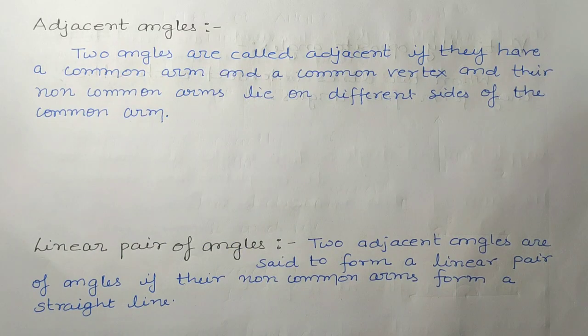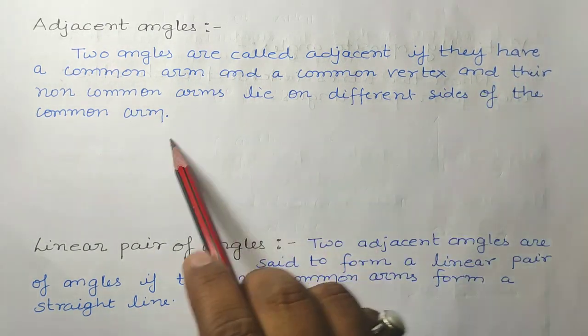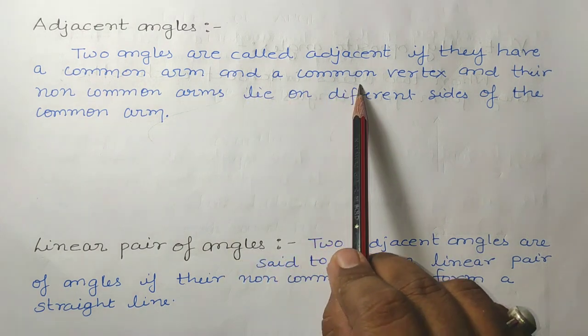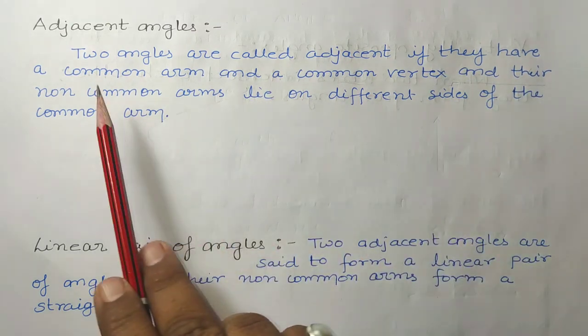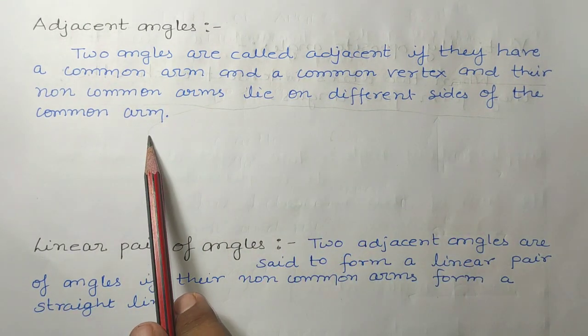Next heading is adjacent angles. Adjacent angle can be understood by the word neighborhood angles, neighbor angles. How can we define it? Two angles are called adjacent if they have a common arm, one arm should be common, and a common vertex, one vertex should be common, and their non-common arms lie on different sides of the common arm.